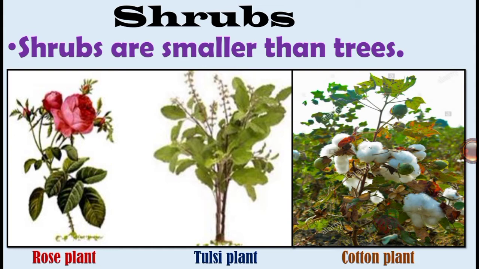Shrubs are still strong and they have a hard and thin stem with many branches. Here this stem is very thin with many branches. Most of them live for a few years. These are the examples of shrubs.